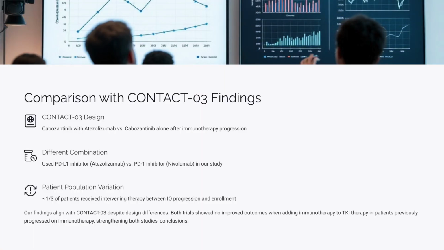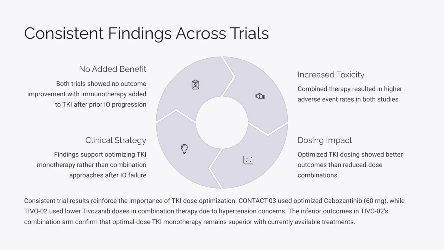This data complements what we'd already seen with CONTACT-3, which looked at the role of cabozantinib with atezolizumab versus cabozantinib alone in patients that progress on immunotherapy. This is a little bit different data set in that, in this trial, we use a PD-1 inhibitor, not a PD-L1 inhibitor. And there was a subset of patients, about a third or so, that had an intervening therapy between progression on immunotherapy and enrolling in a trial. Despite these differences, both trials showed exactly the same thing.